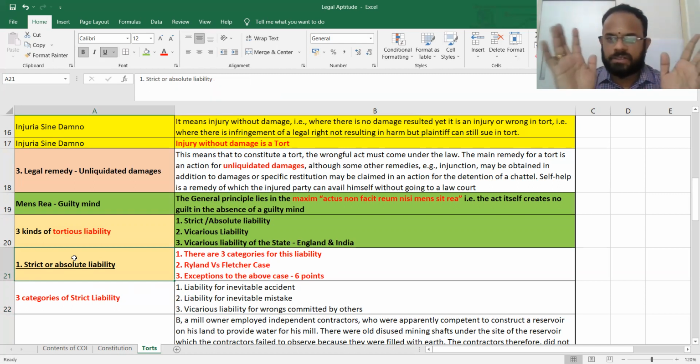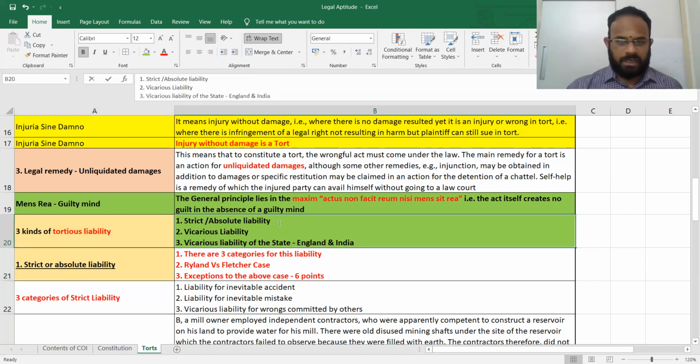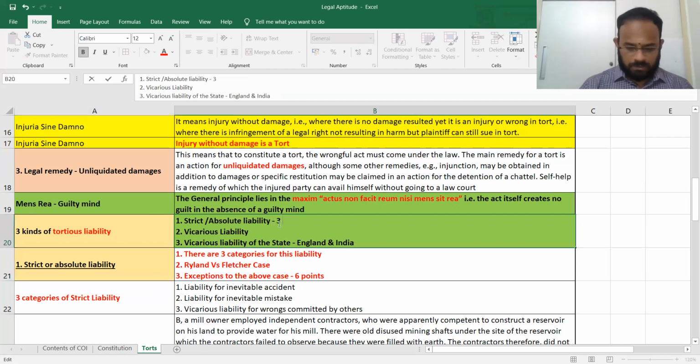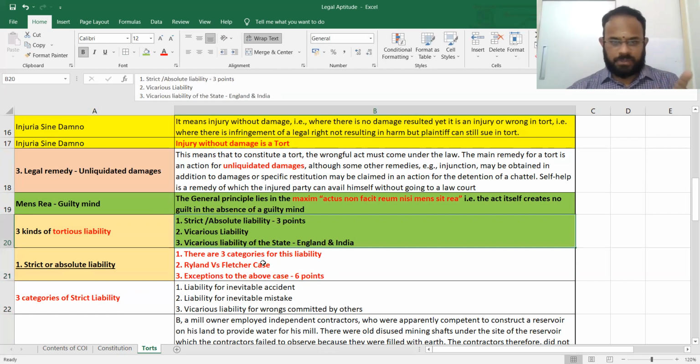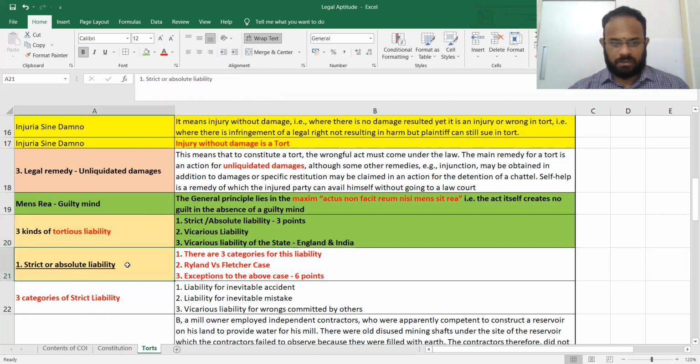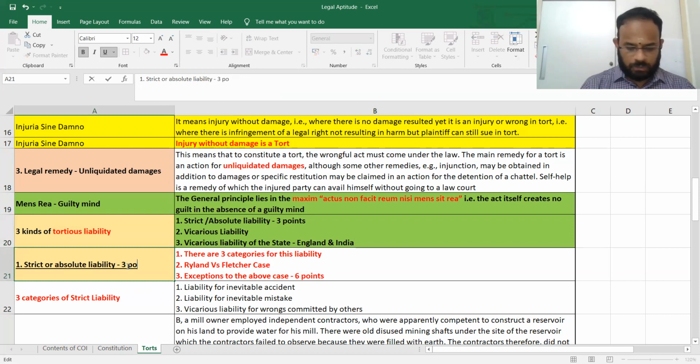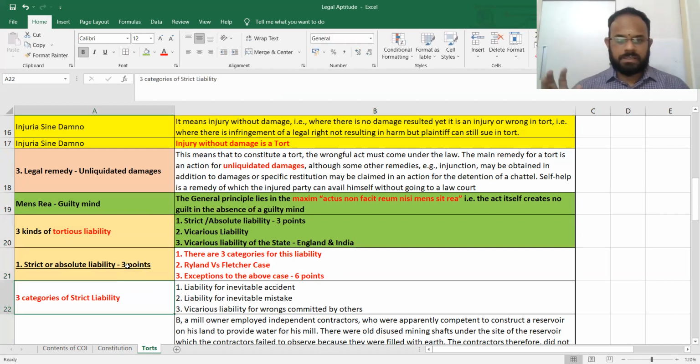So I have told this. First, we will write the points alone, then I will explain. Three categories. See, these are three liabilities. I will write three points here. Why am I writing three points here? Strict or absolute liability has three points. So you will understand what those three points are.